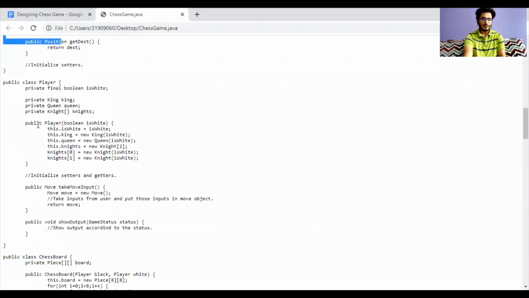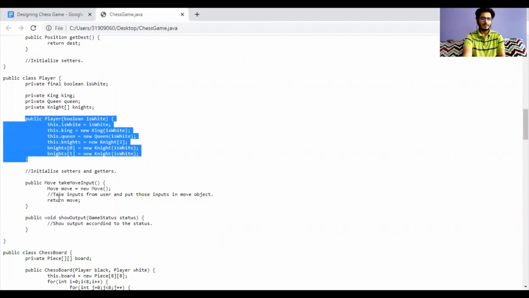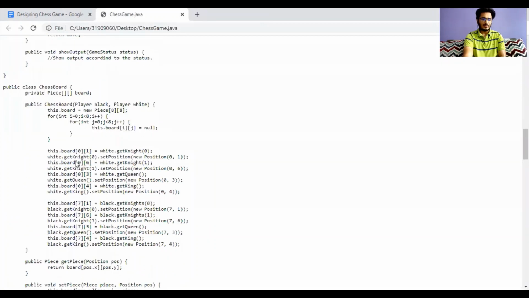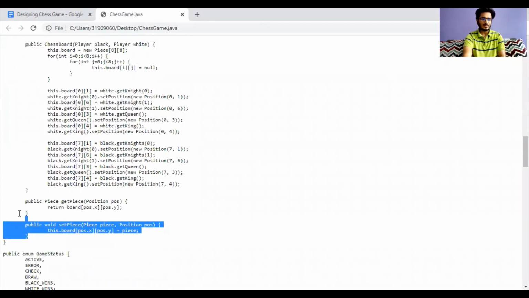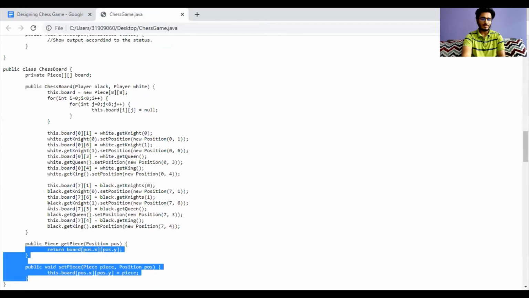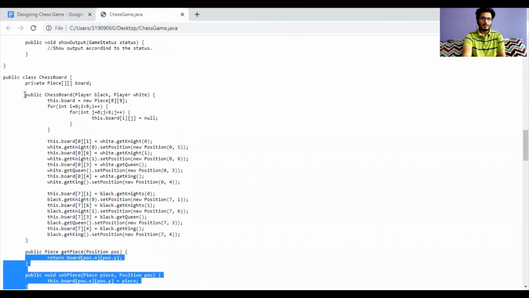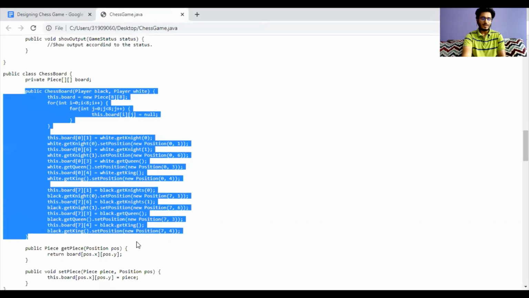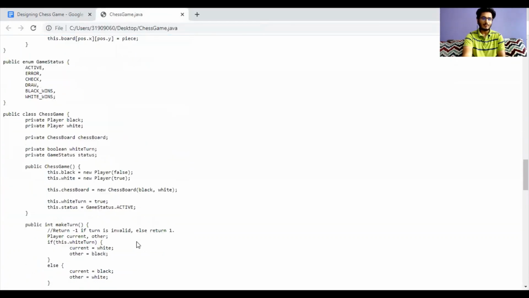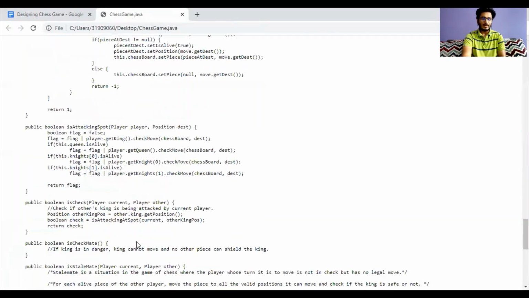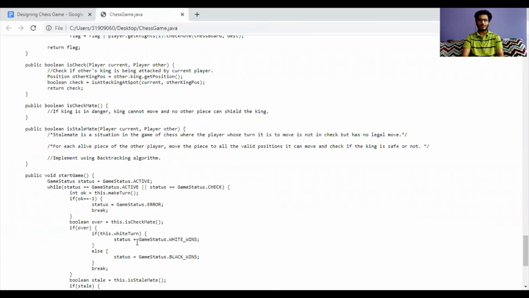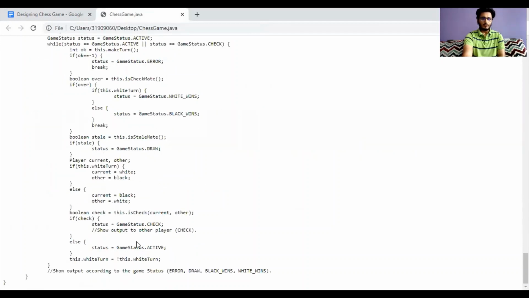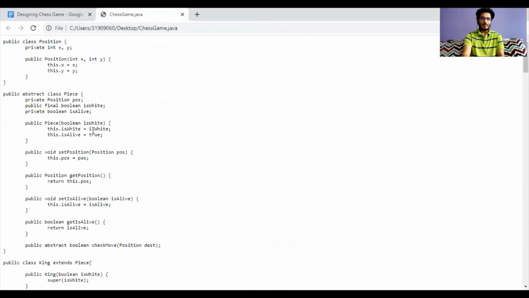Over here as well, we have completed the constructor. We have added the setters and getters of chessboard, which we frequently used in our main function. We have completed the constructor. So after our main function, main class, chess game class, we have completed all our code, and it was simple for us to complete, as we know what parameters are passed in these functions and what we have to return. So finally our code looks something like this, and the link to the code is also shared in the description section.